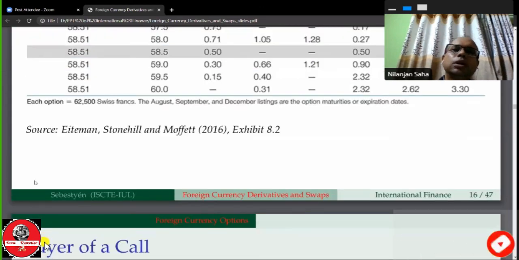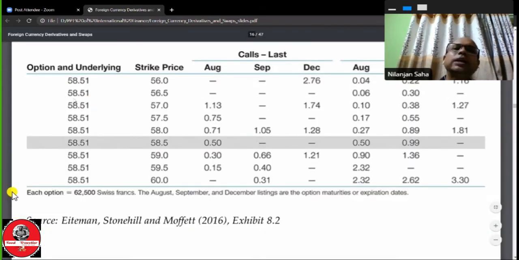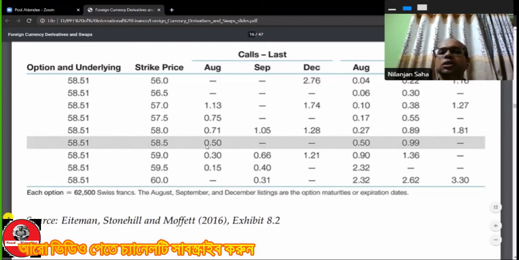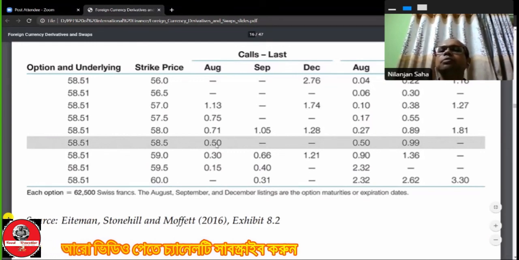So this is the spot price. For example, when the contract is being made, at the time of the contract, this is the situation of the market. The spot price in the market per Swiss franc is 58.51 cents. But the contract price, the price the buyer wants to buy at in the futures, is 58.5 cents. Then what is the price of the option itself? The price of the option itself is 0.50 cents. That is half a cent.